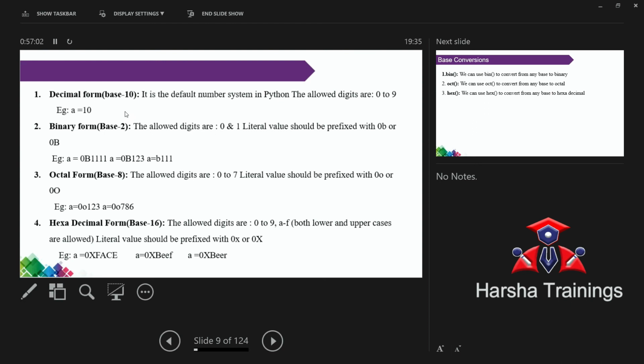Yes or no? 100%. If it is a decimal number, in the sense, in total we have 10 digits. Starting from 0, 10 digits ends at 9. So how is this possible? If you divide any number by 10, the possible remainders are called the range. So the allowed digits are 0 to 9. See the example, A is equal to 10.